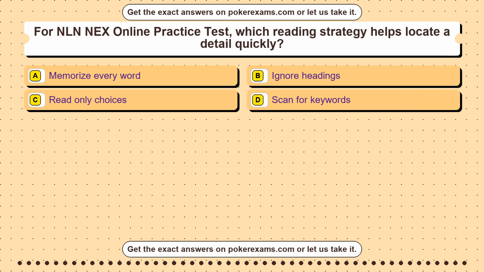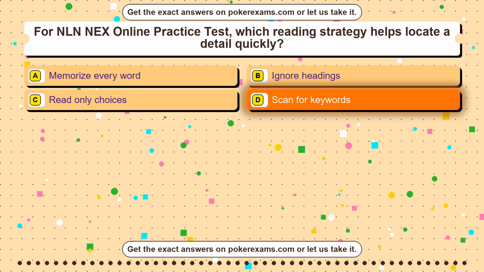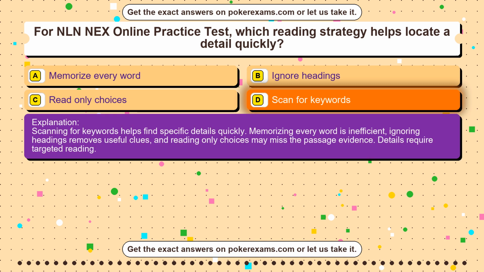Question 42. For GED mathematical reasoning practice, which branch of government makes laws in the United States? Option A, executive. Option B, judicial. Option C, military. Option D, legislative. The correct answer is option D. Scan for keywords. The legislative branch makes laws. The executive branch enforces laws, and the judicial branch interprets laws. The military is not one of the three lawmaking branches.